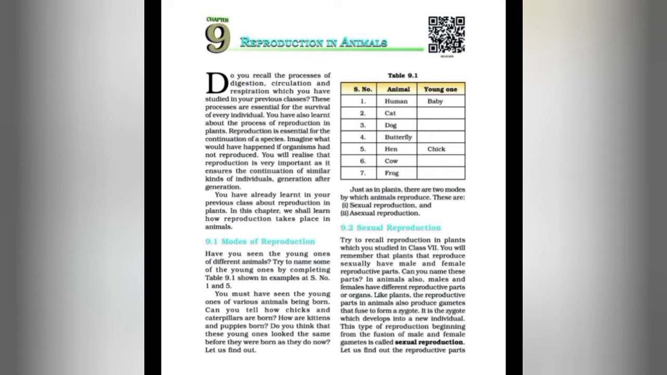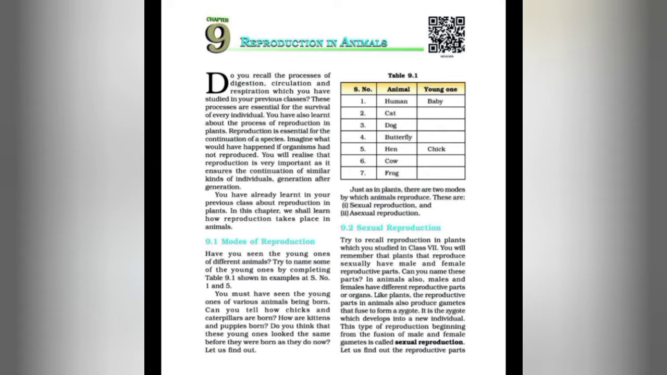Today we are going to start our chapter 9, reproduction in animals. Students, we know that all living organisms live for a certain period of time and then die. This reduces the number of individuals of a community. The reduced number is restored by the addition of new individuals through reproduction.